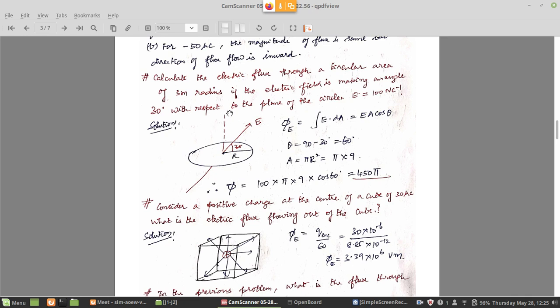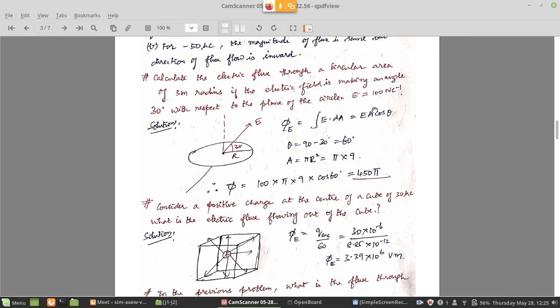That is, area direction is normal to the surface. The angle between E and that normal is 60 degrees. Why? Because it is 30 with respect to the surface only. Total angle is 90 degrees, so 90 minus 30 is 60. That is the theta angle. So theta is 90 minus 30, that is 60.